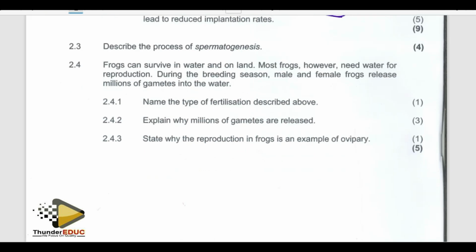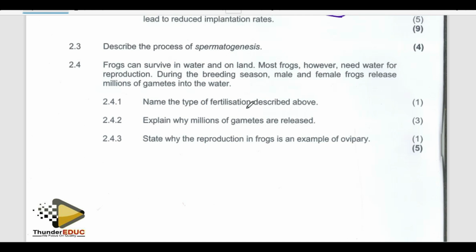Frogs. I know some of you like frogs, some of you don't like them. Frogs survive in water and on land. Most frogs, however, need water for reproduction during breeding season. Male and female frogs release millions of sperms into the water. 2.4.1.